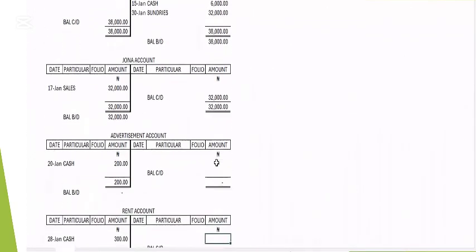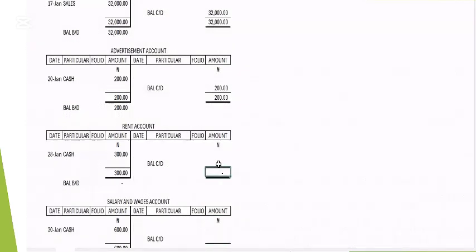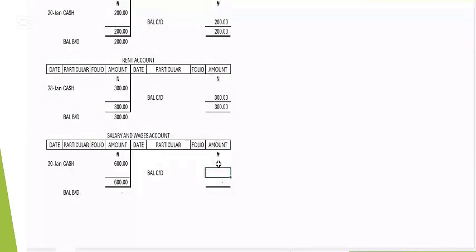For advertisement, the same thing, only the debit has value, so the credit side is empty and the balance figure for the credit side will be 200. The same thing for rent: the balance figure will be 300. We come to salary and wages, debit has value, credit another value, and the balancing figure is 600. That is all they required us to do.